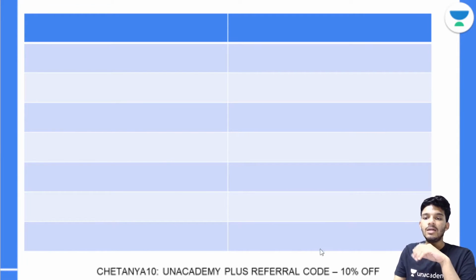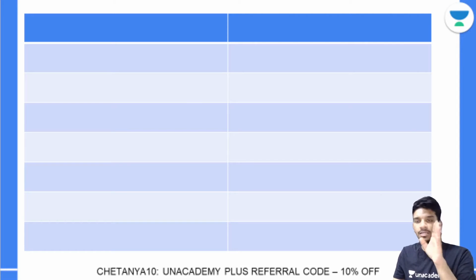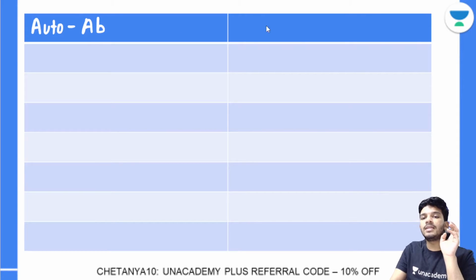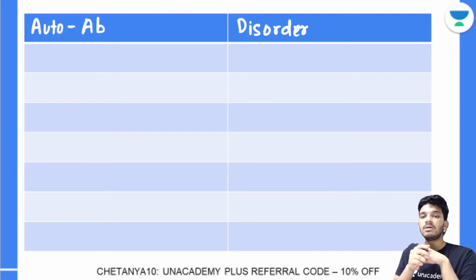We will read about the antibody and the disorder. On the left hand side, I will be writing the autoantibody, and on the right hand side, I will be writing the name of the disorder. I hope that makes sense to you. In this way, we'll be learning a lot about various disorders and various antibodies. Now, let me talk about the ones that you have read at a very basic level.